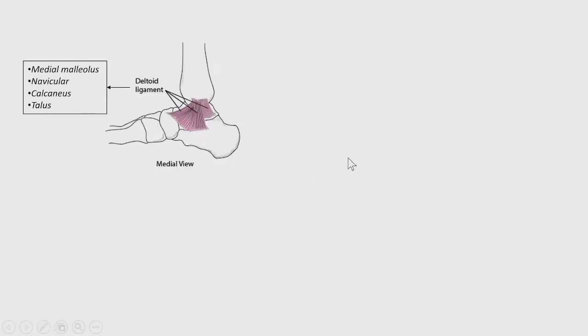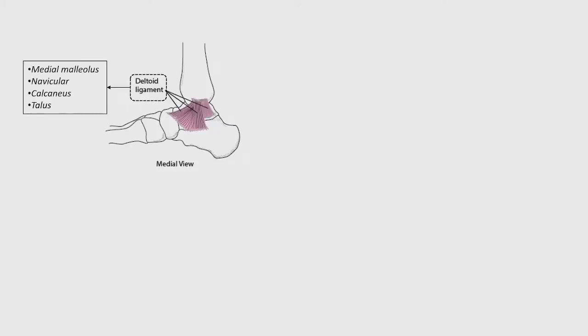Okay. Then the deltoid ligament, guys, is such a strong ligament. It doesn't get injured easily. In the foot, eversion injuries are not the common injury; it's the inversion injuries which are the common ones here. So this ligament is not usually injured, but if there is extreme eversion at the ankle, it is usually in combination with the fracture of the lateral malleolus. That's how strong this ligament is.